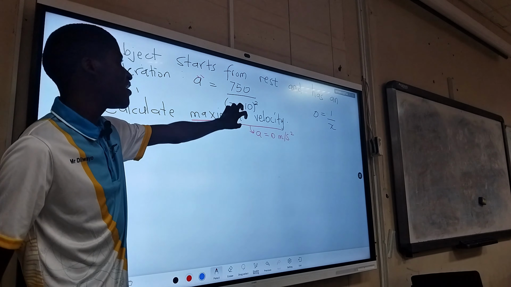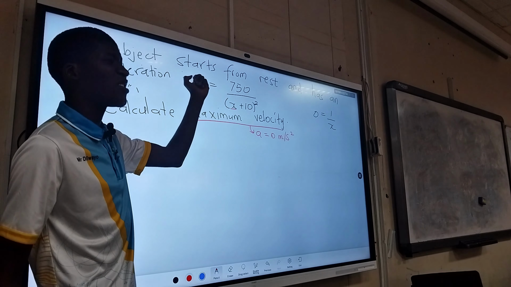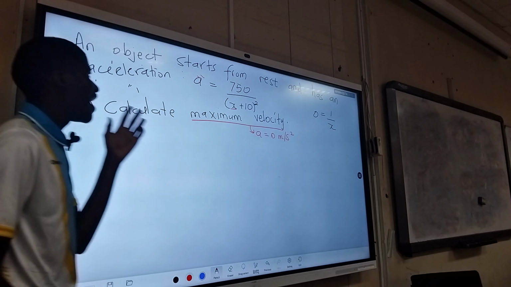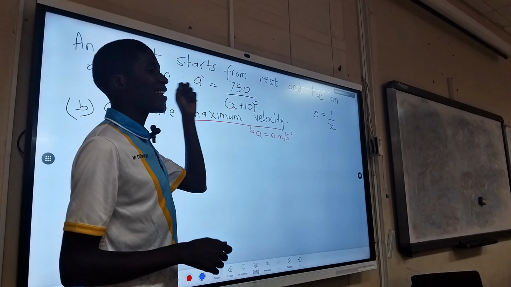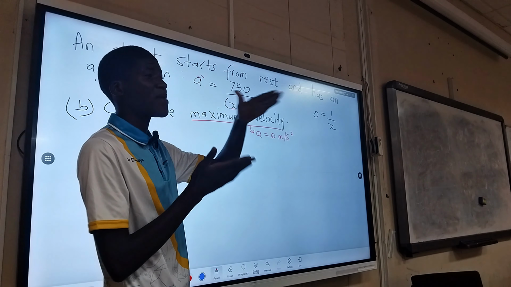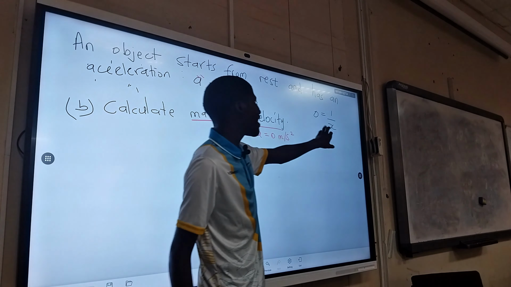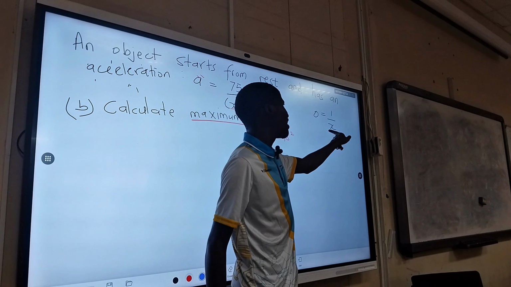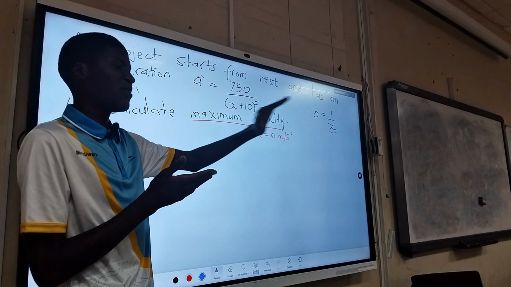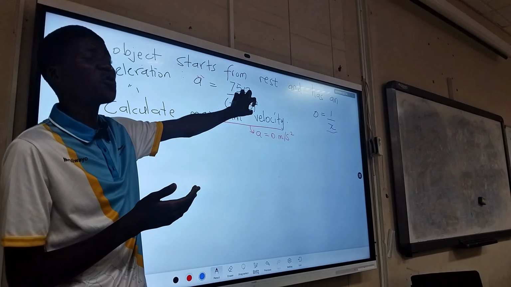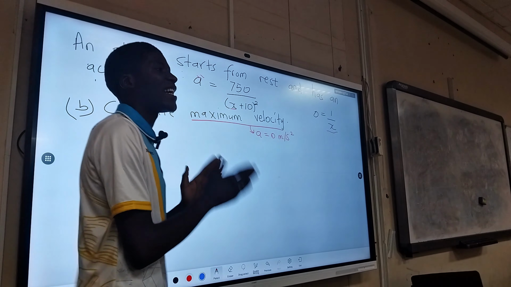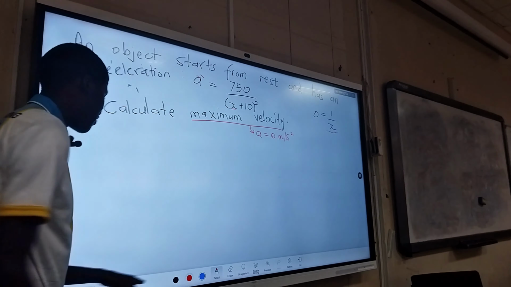So at this point, we definitely know we cannot just use this equation and say let acceleration be equal to 0. But what we can note is that for a to be equal to 0 in such an equation, the denominator must become bigger and bigger. That is the concept. So here, the only way for this thing to be equal to 0, this denominator must become a bigger number. In mathematics, we are trying to say this denominator must go towards infinity. It's something that needs to be digested properly, because here you cannot just say a is equal to 0.